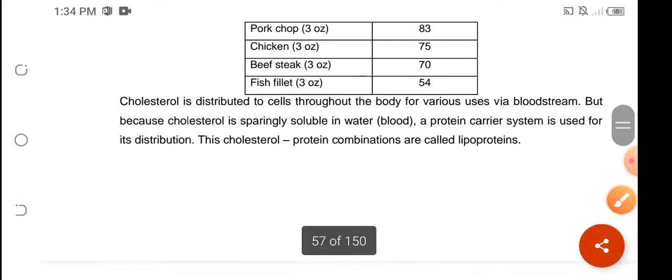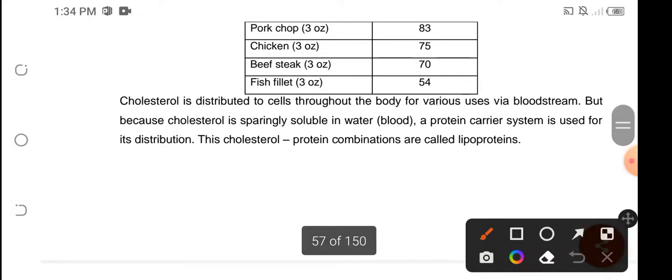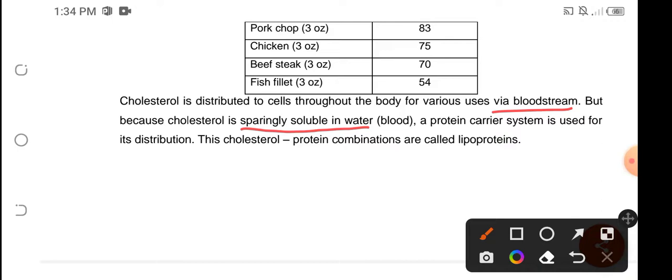Now, cholesterol is distributed throughout the body via our bloodstream. But because cholesterol is sparingly soluble in water, which is actually a component of the blood, a protein carrier system is used for its distribution. Okay? So, we have what we call lipoprotein.